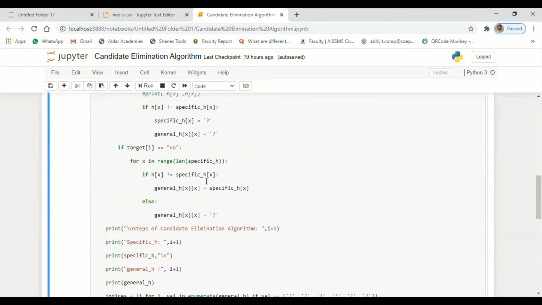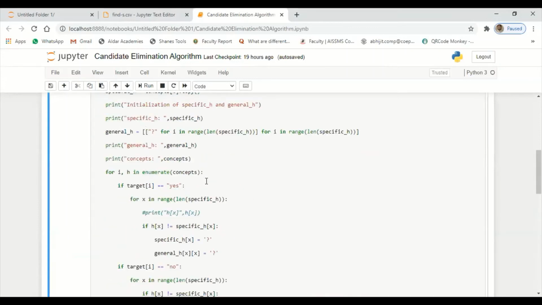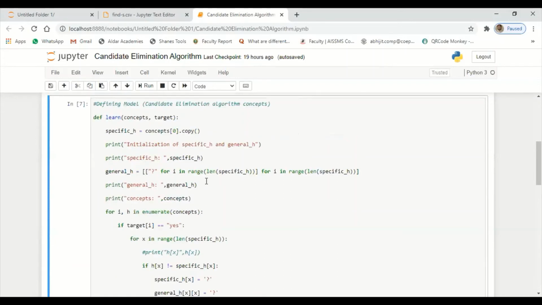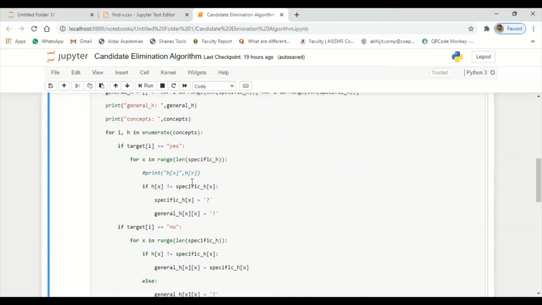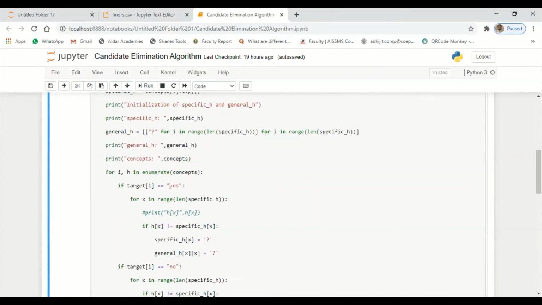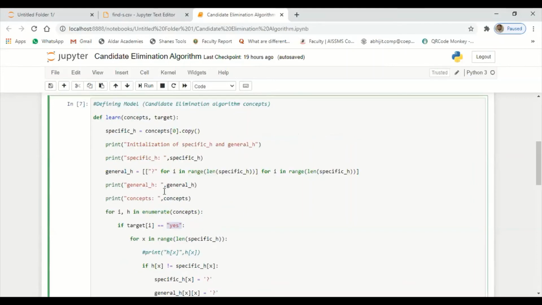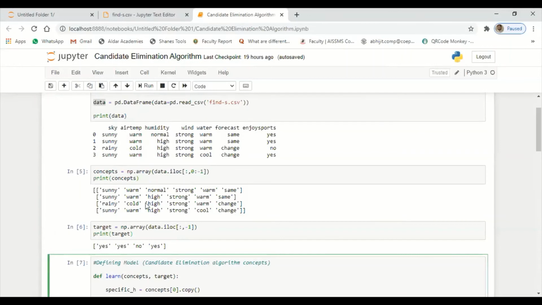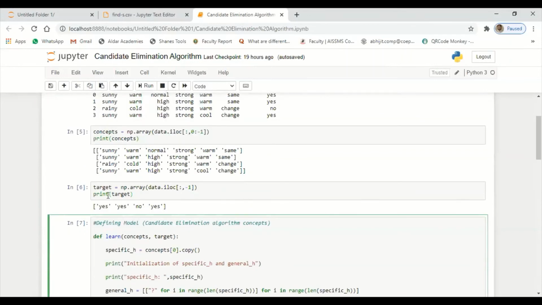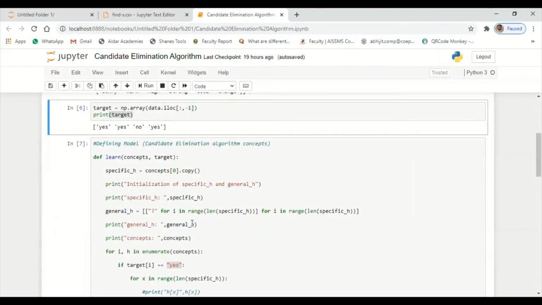Now we need to separate this record in terms of yes and no. To separate this record in terms of yes and no, I will use a for loop statement. First, let us have the positive record, and we can categorize this record in terms of the data which is under target. Target is having values like yes, yes, no, no. So I'll call now the target variable.